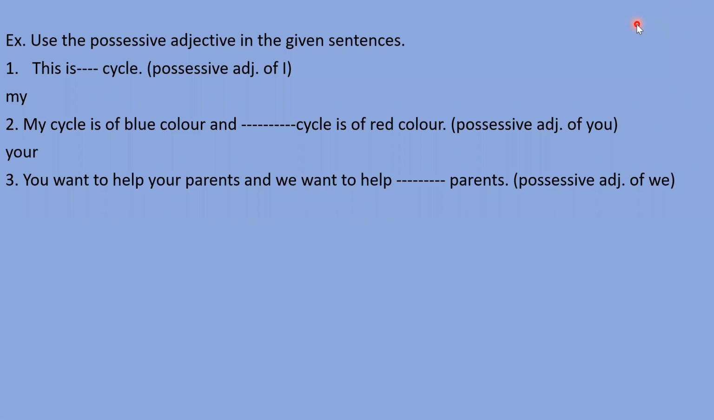Next sentence: you want to help your parents and we want to help parents. Possessive adjective of we. We have to fill in the possessive adjective of we. So which adjective will come here? Let me see. Manishita, you please tell me. Manishita, please come forward and let me know. You want to help your parents and we want to help our parents. Very good. Our parents will come here because we are talking about we. Very good. Right answer.